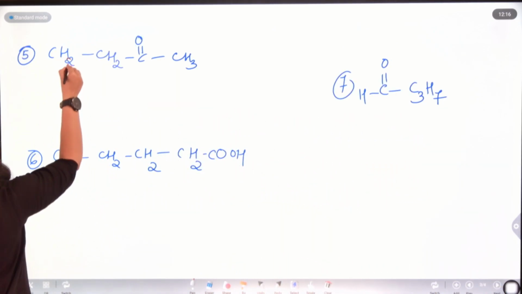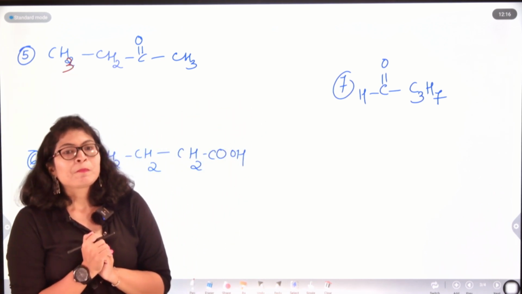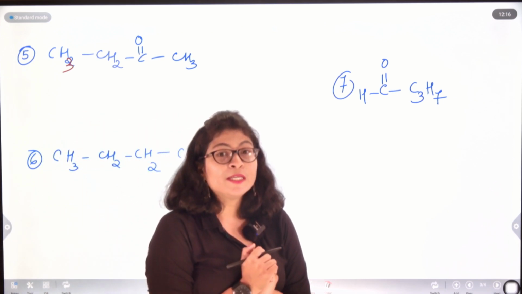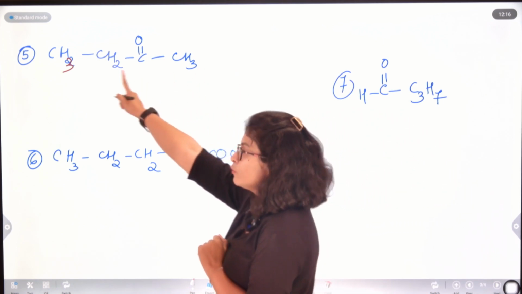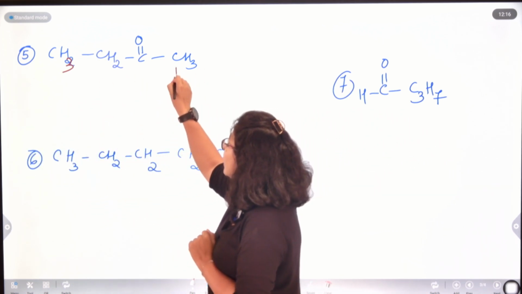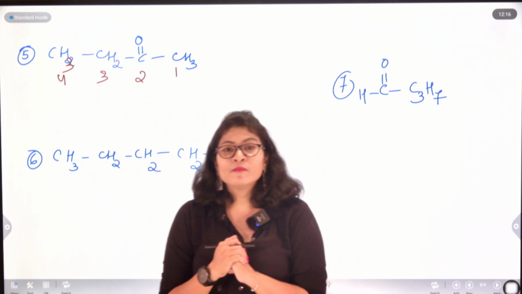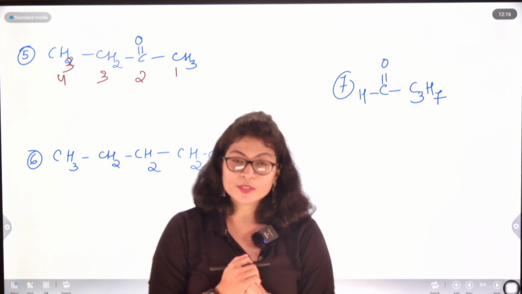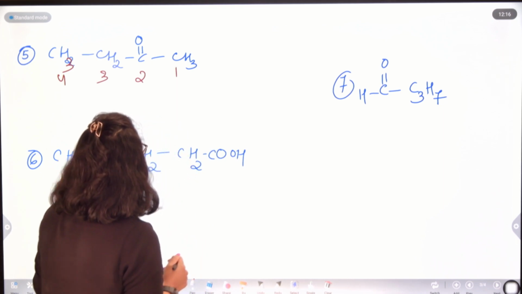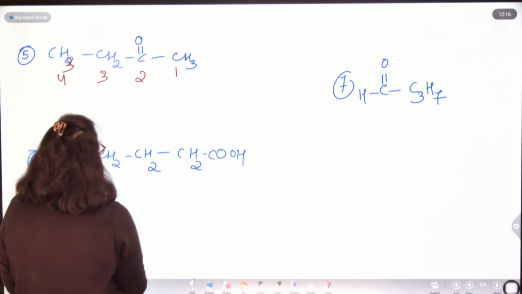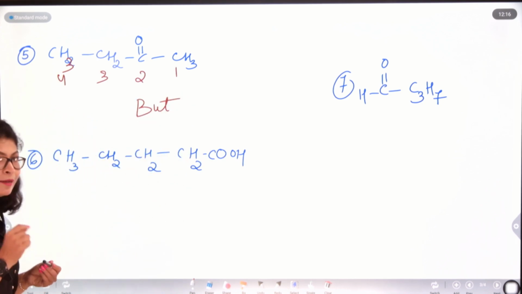Now if I look at the next example, CH3 CH2 CO CH3. Here I'm having the functional group of ketone. And how many carbon atoms am I having? 1, 2, 3, 4. So there are 4 carbon atoms, and I am having a ketone at the second position. The second carbon atom is that of a ketone, right? So for 4 carbon atoms, the word root is but, and it should be ane, right?